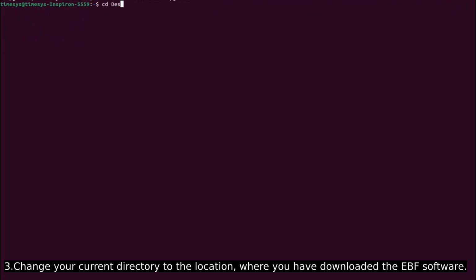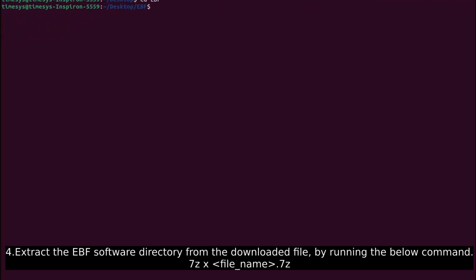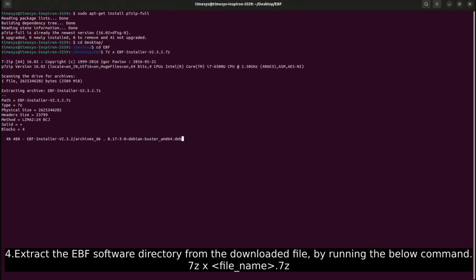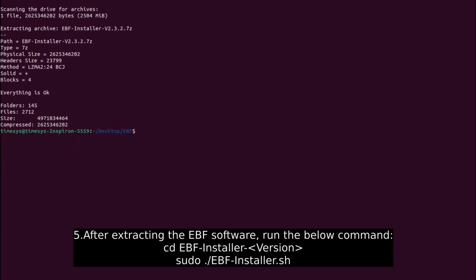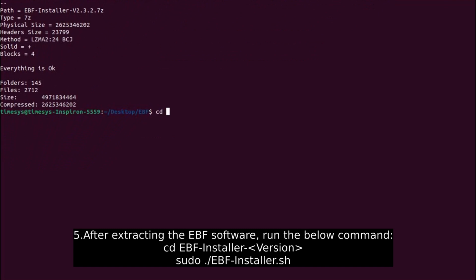Now, change your current directory to the location where you have downloaded the EBF software. Extract the EBF software directory from the downloaded file by running the command on the screen. After extracting the EBF software, run the command coming to display.